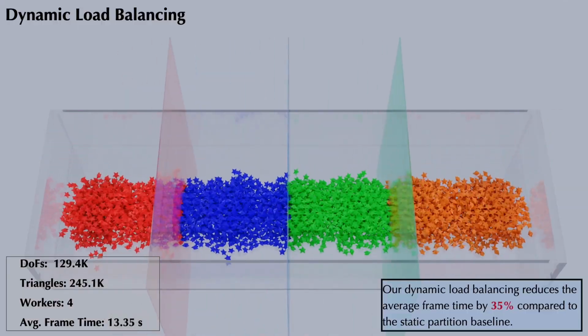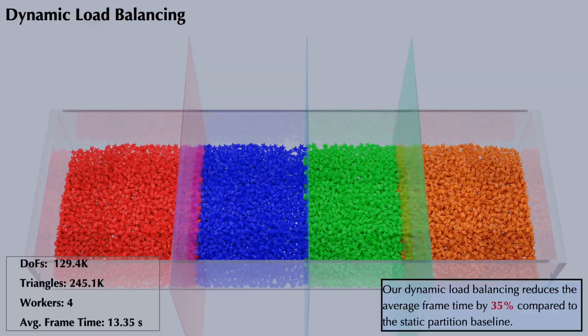We evaluate load balancing in a 4-worker setup and observe a 35% speedup over static partitioning.